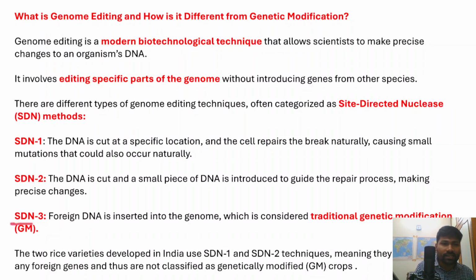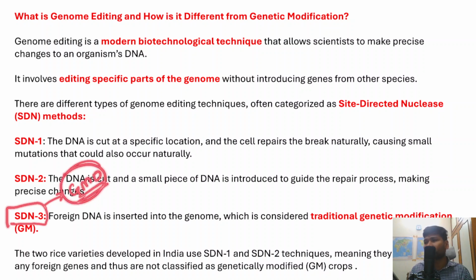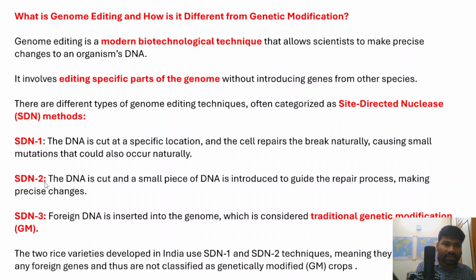Now what is this SDN3 method? This SDN3 method is also a method which is used for producing genetically modified organisms. So in the SDN3 method, generally what happens is that a foreign DNA will be inserted into the genome.